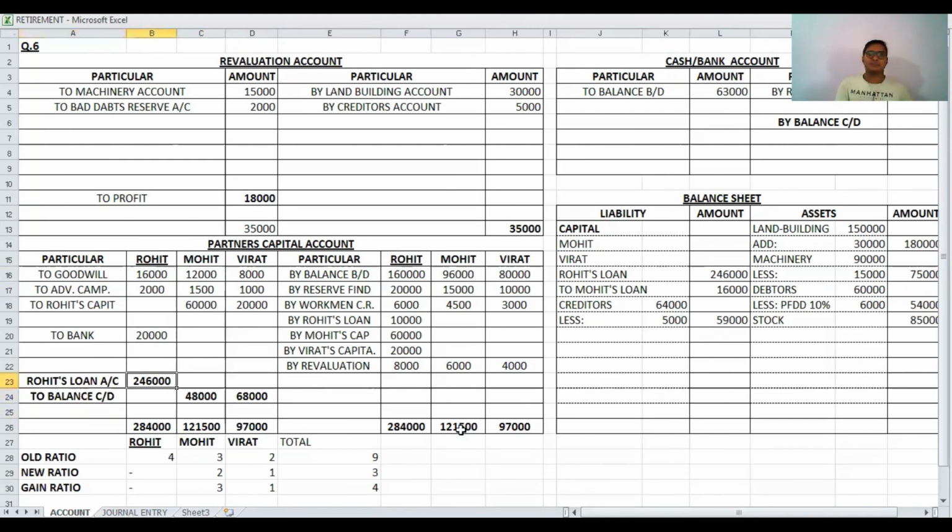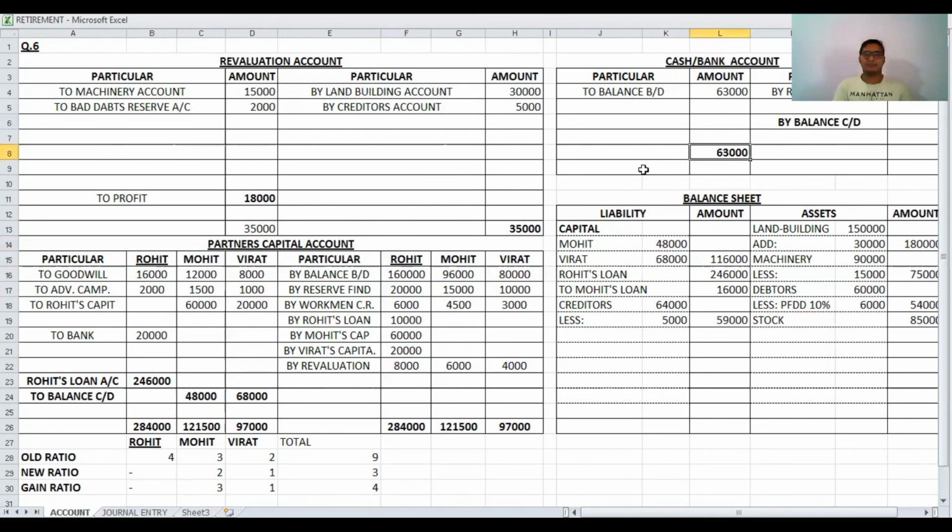So this is Rohit's difference that we have written in the balance sheet, liability side. Now Mohit's capital and Virat's capital are 48,000 and 68,000. The total of these two, 48 plus 68, is 1,16,000 as capital.